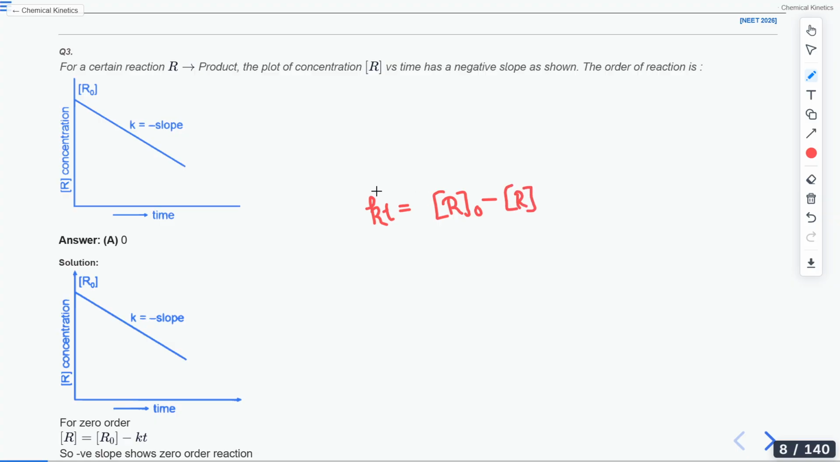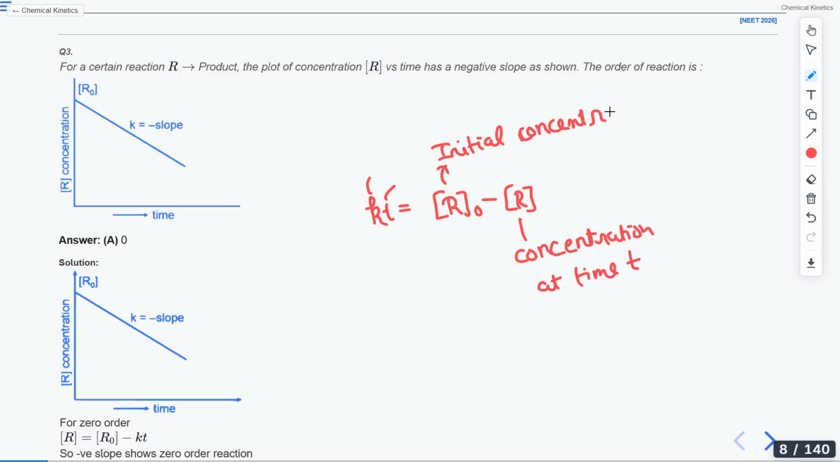Now what are these terms? K is your rate constant, t is your time, R naught is your initial concentration, and R is your concentration at time t. Here, your graph is between R and time. So R is the concentration at time t, and t is given on the x axis.